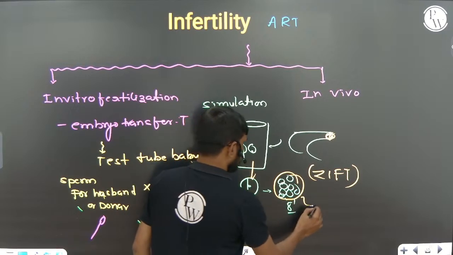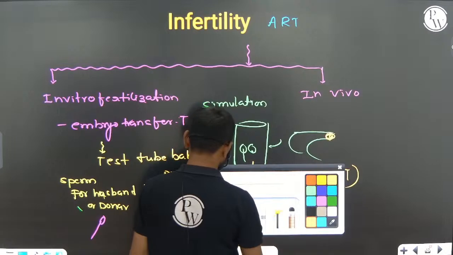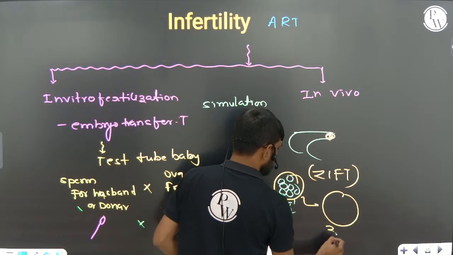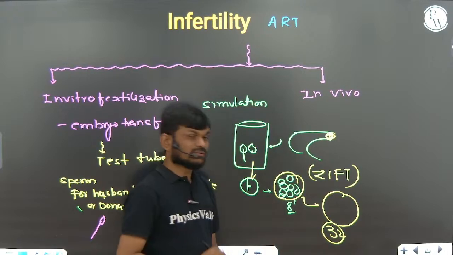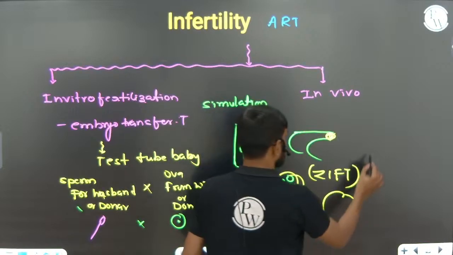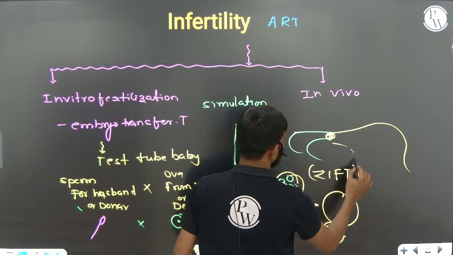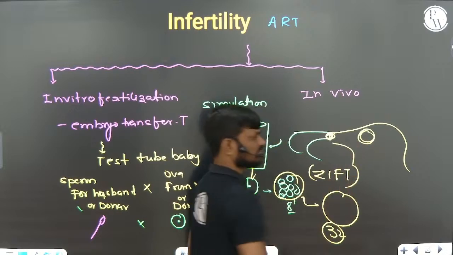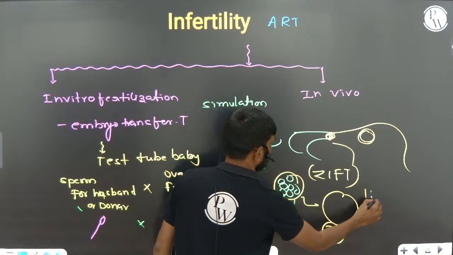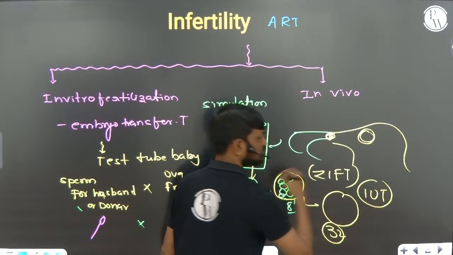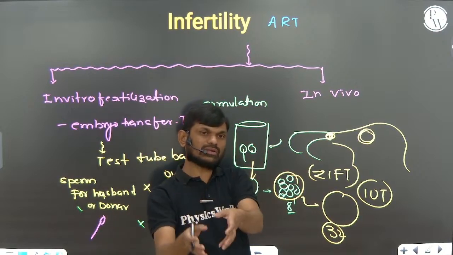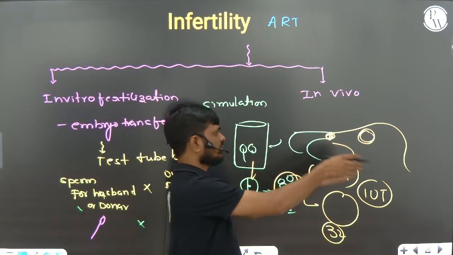Again, we induce the zygote to undergo division, and it will produce the 32 cell stage. The 32 cell stage embryo we insert into the uterus. That is called intrauterine transfer. From the laboratory we collect the 32 cell stage embryo and insert it into the uterine cavity.